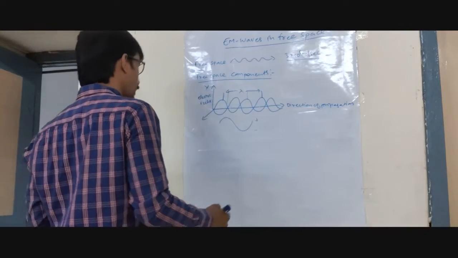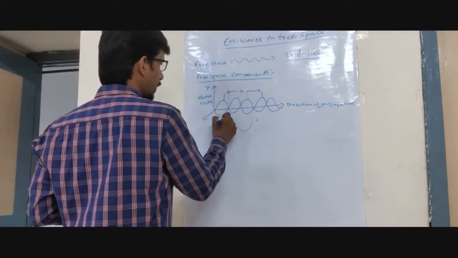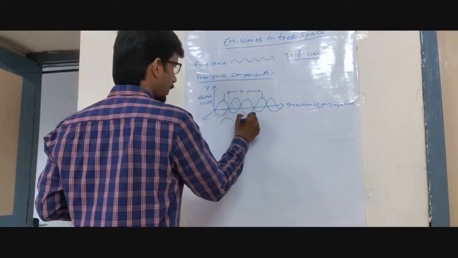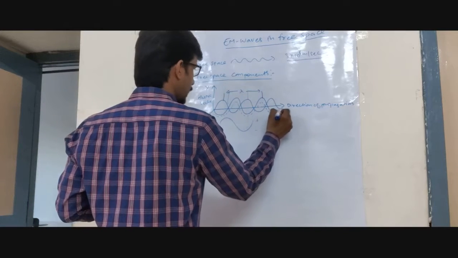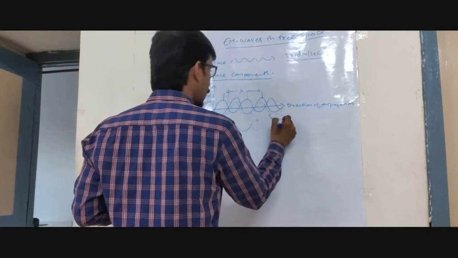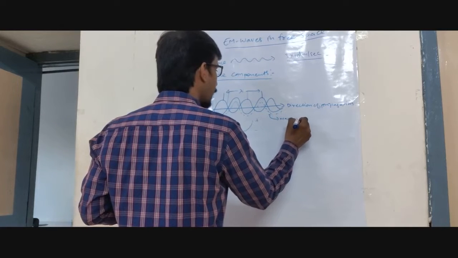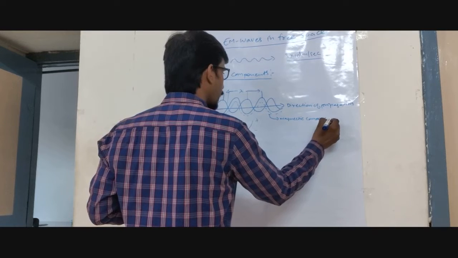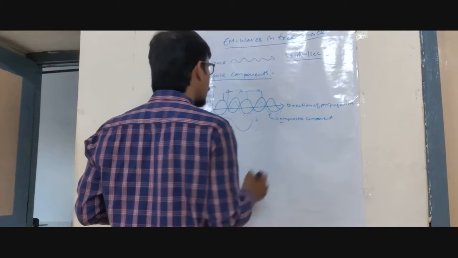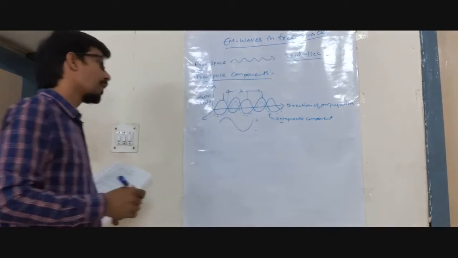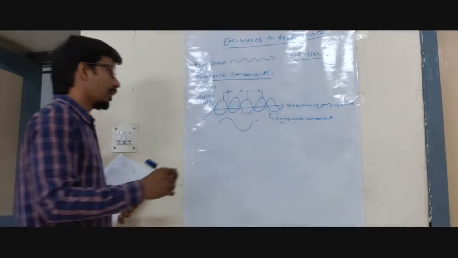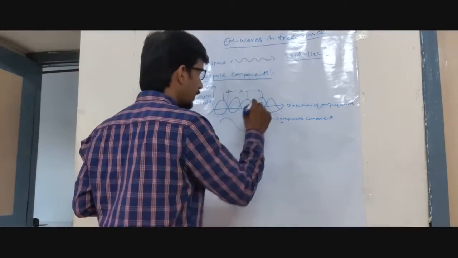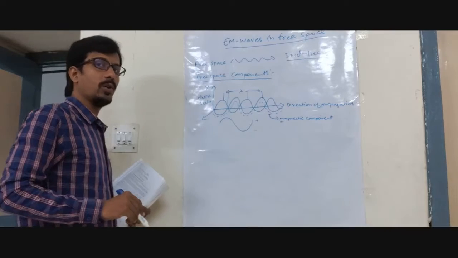Here we have the magnetic component, shown by the dotted line. So whenever you check the electric field, the magnetic component is also present.